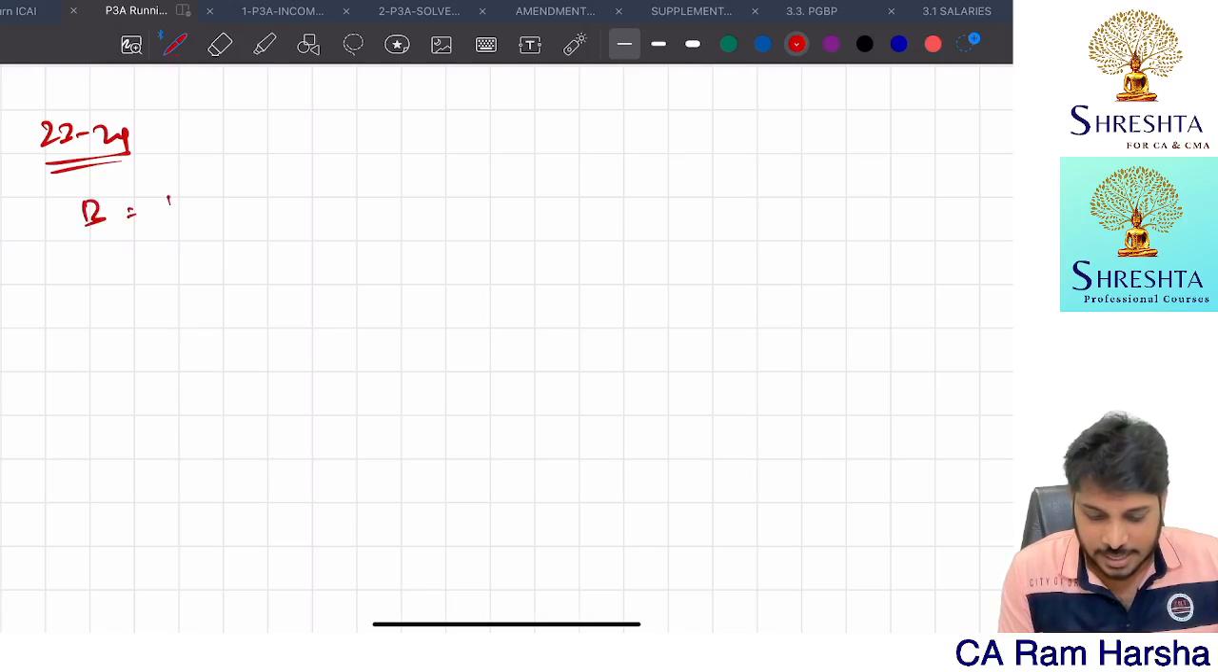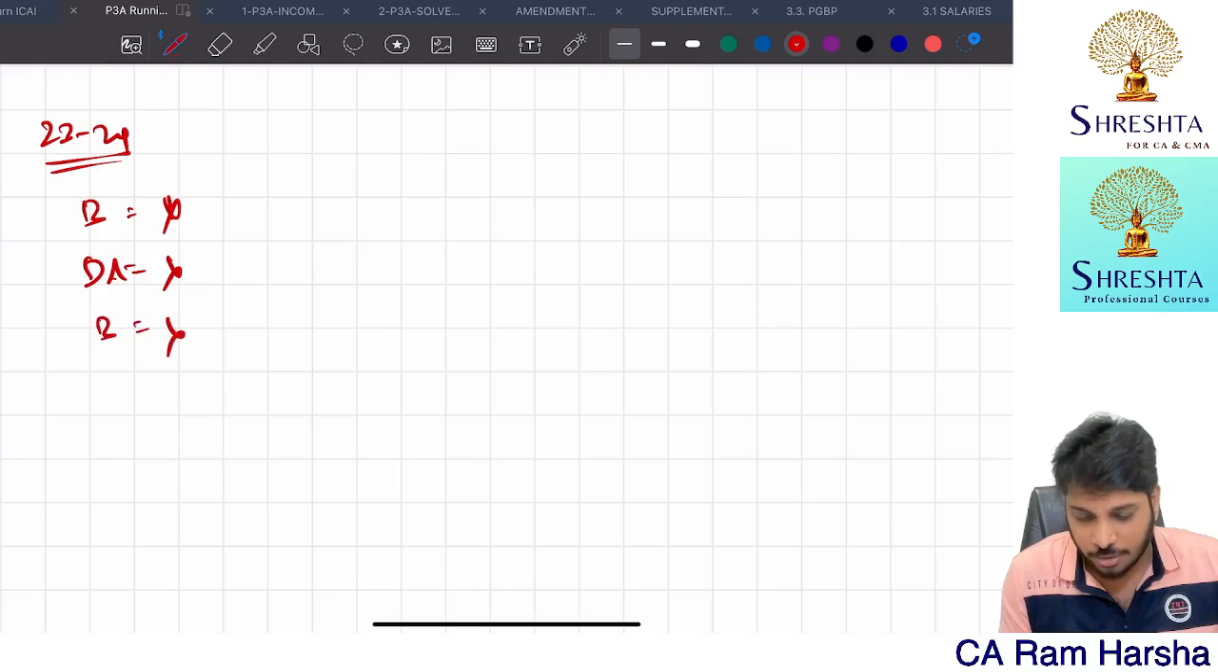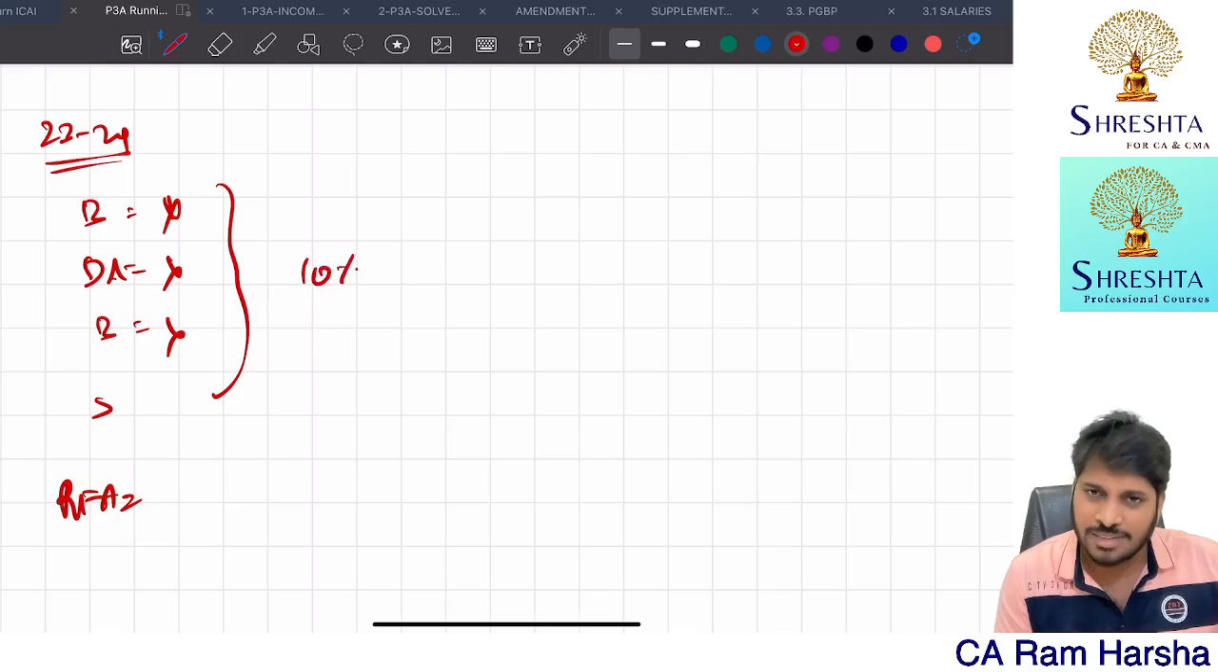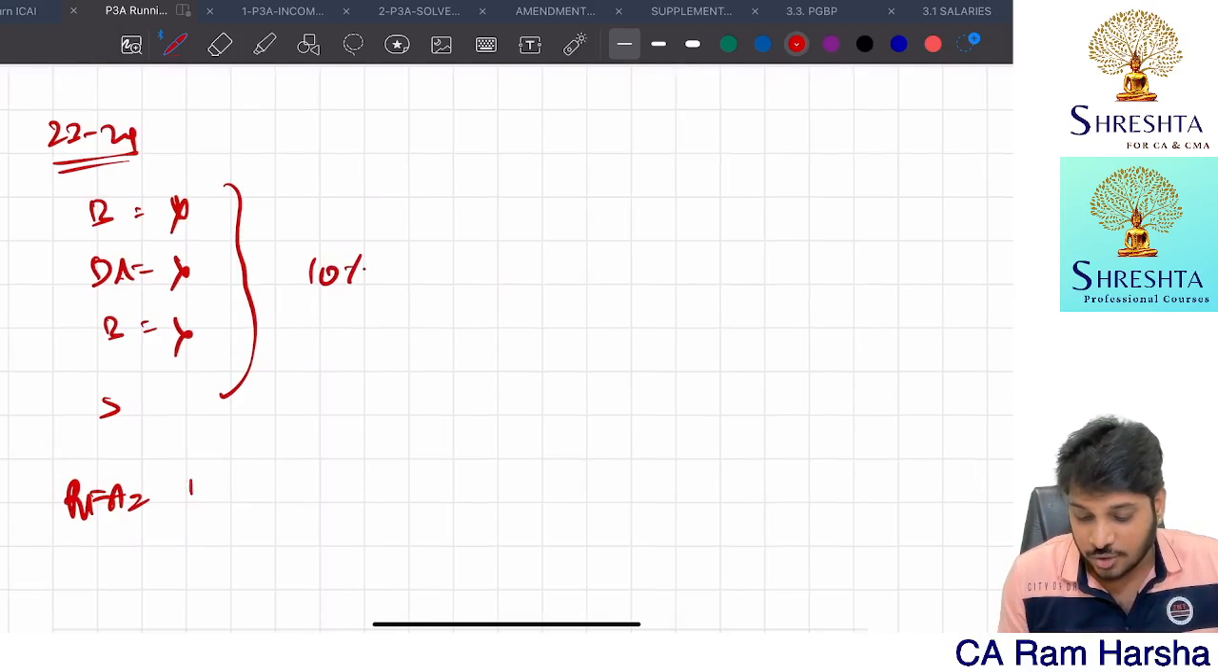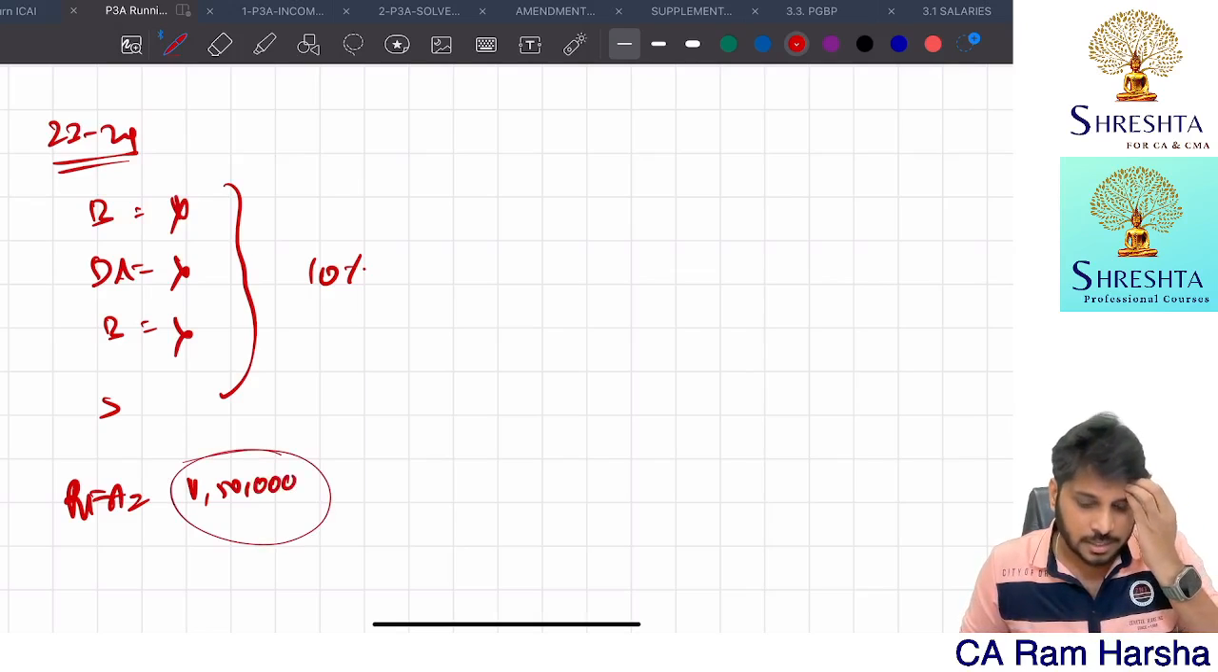23-24, my basic salary is some amount, my DA amount is some amount, bonus is some amount, various. So rent free accommodation we calculated on all this, we applied some 10%. We calculate, let us assume 1,50,000. 1,50,000 is the accommodation value we calculated.